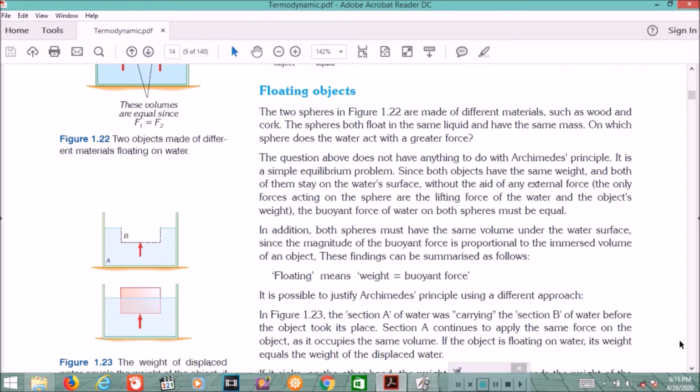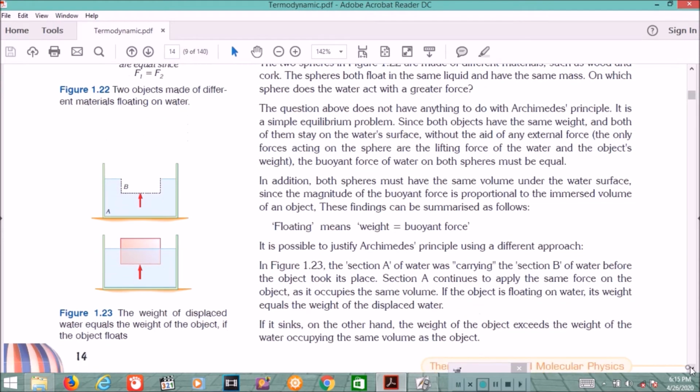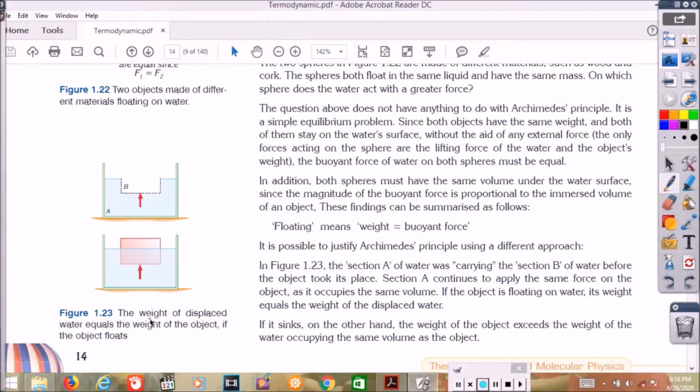When we try to solve problems about floating objects, we can also use the concept of equilibrium. If the object floats like that, we have weight and we have Fb. If the object is at rest, it means that floating means weight equals buoyant force. Weight equals Fb. Maybe you are asking: before, we said if the weight equals Fb, the object is flying, not floating. How to explain that?